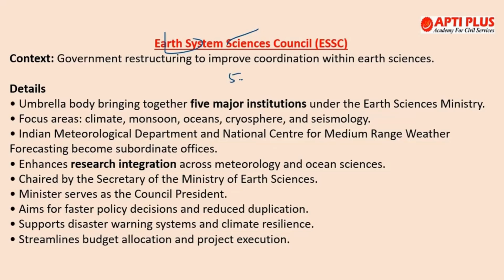These are the five entities merged under the Earth System Sciences Council, and the aim is to streamline governance and tackle climate related challenges, which include erratic monsoons, melting polar regions, and environmental hazards. So this was all about the Earth System Sciences Council.